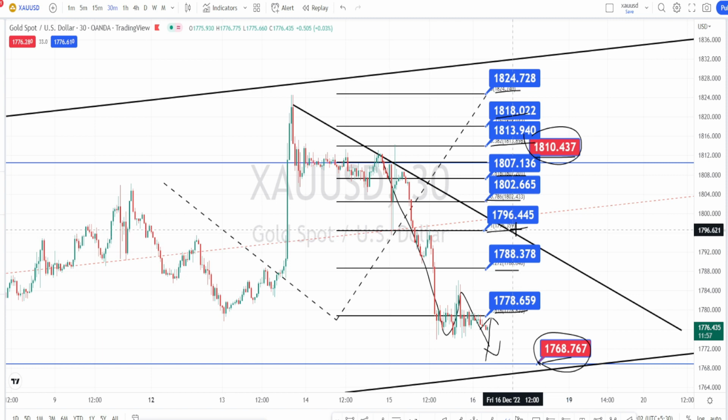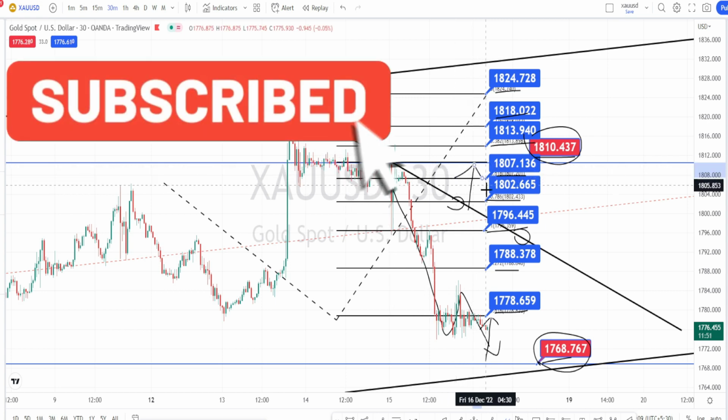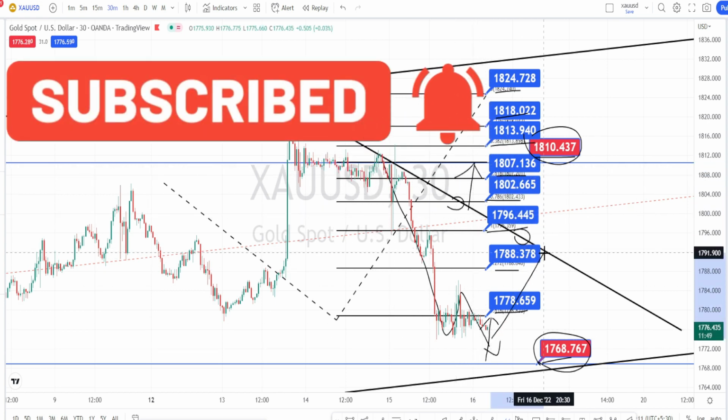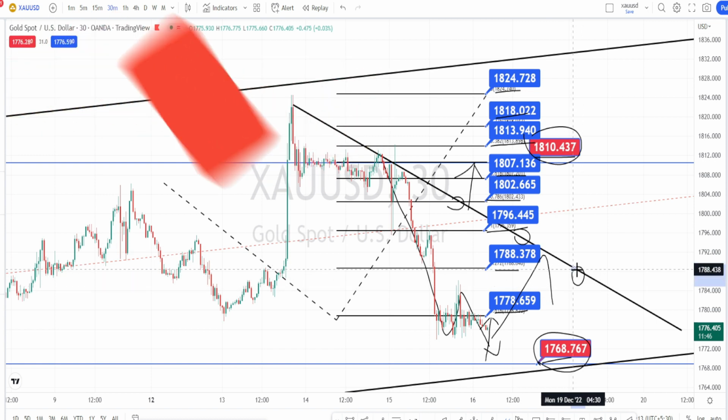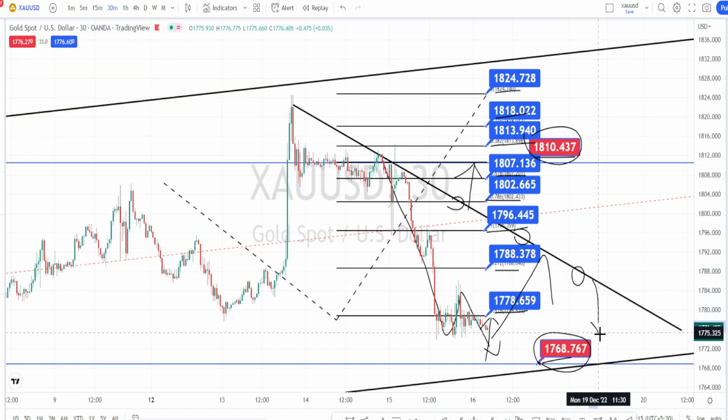So again wait for the price action to break this trend line if you want to freshly enter on the bullish side retracement, buy side, or continue trading on the bearish side as long as the price action is bouncing back from this resistance line.